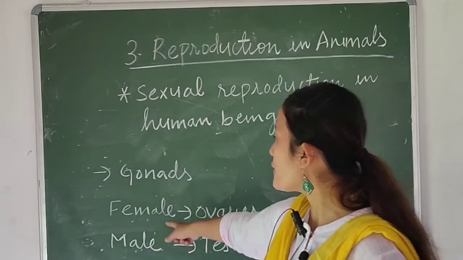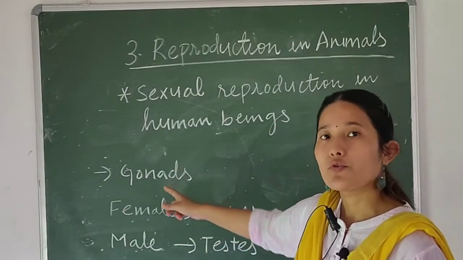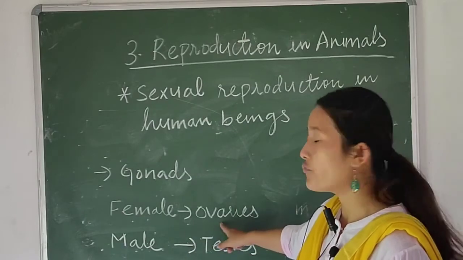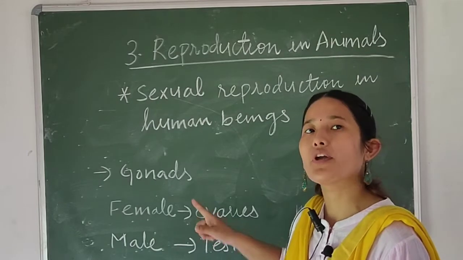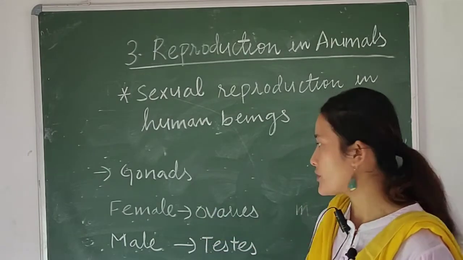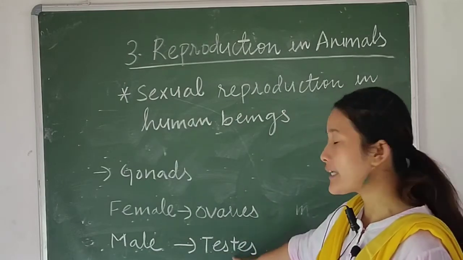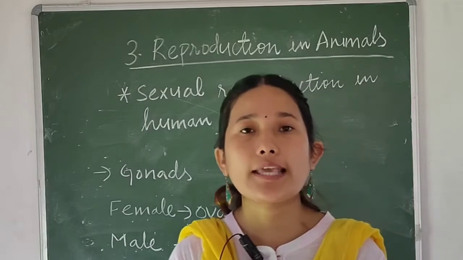In the case of female, the gonad which produces the female gamete, the egg, is the ovaries. You have a pair of ovaries where your eggs are produced, and in the case of male, the specialized organ is the testes. Here your sperm is produced, and sperm is the male sex cell.